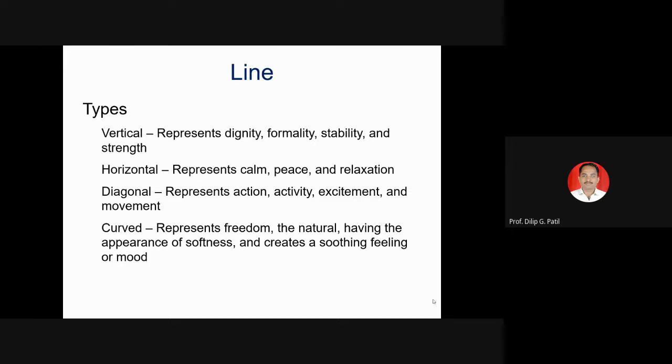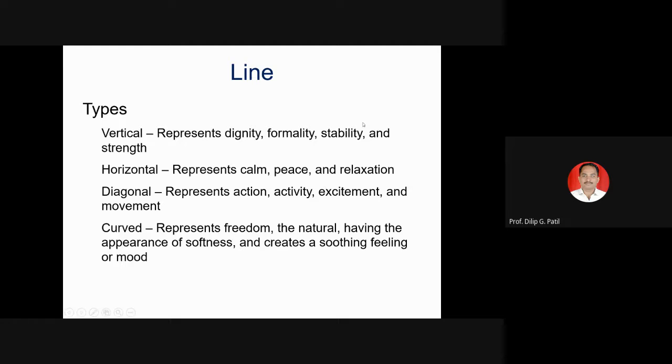Line. So you can see that the structure of a building can be in the form of a line. Its vertical edge is in the form of a line, a horizontal beam is in the form of a line having an edge. So that represents a line that may be vertical, horizontal, diagonal or curve. Line is the visual impression. What we look at by our eyes is noted in the form of a line. So that is the impact for a person who looks at or sees that particular building or project.